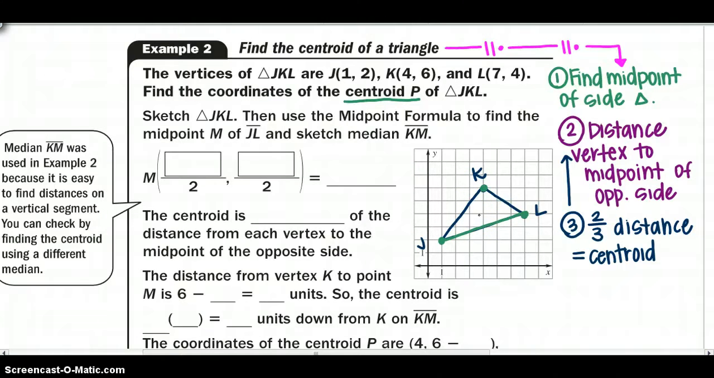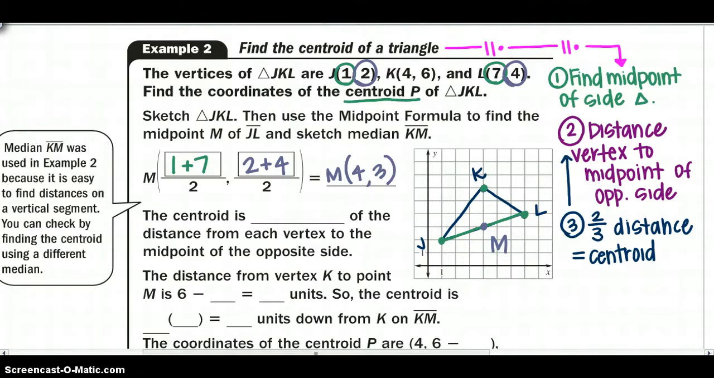So, using our values, we would say 1 plus 7, remember x1 plus x2 divided by 2. And then we would say y1 plus y2 divided by 2. So we would get 8 divided by 2, which is 4, and we would get 6 divided by 2, which is 3. So our midpoint will be 4, 3. So there's M.